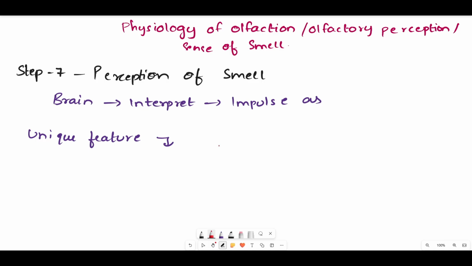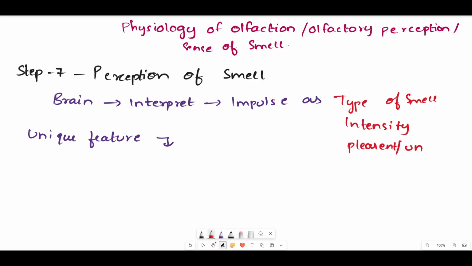The last step is the perception of the smell. Normally the brain will be interpreting the impulses. It interprets the impulses as the type of smell, the intensity of smell, and whether it is a pleasant or unpleasant smell.